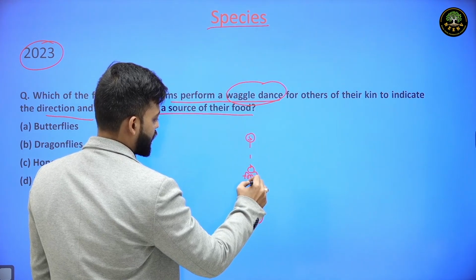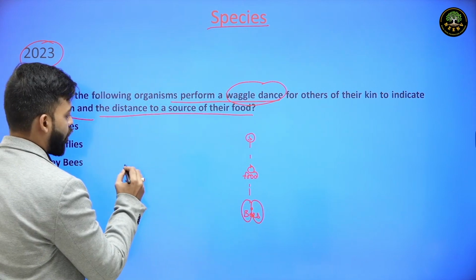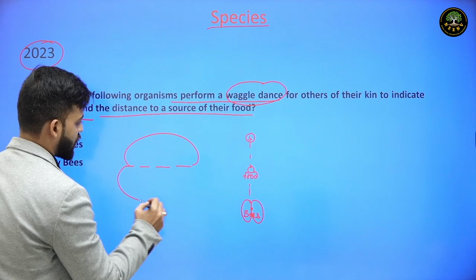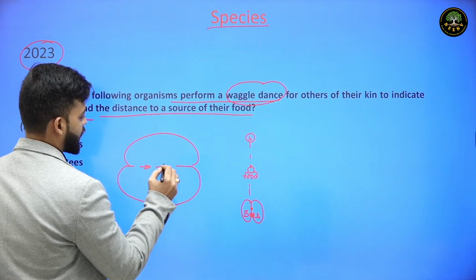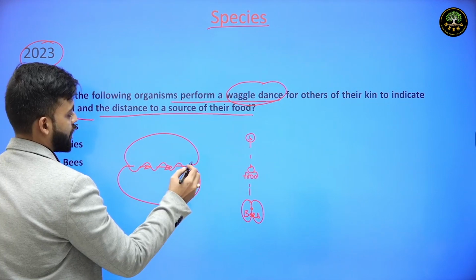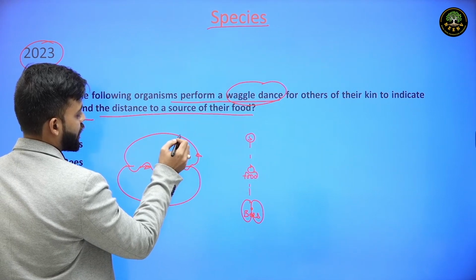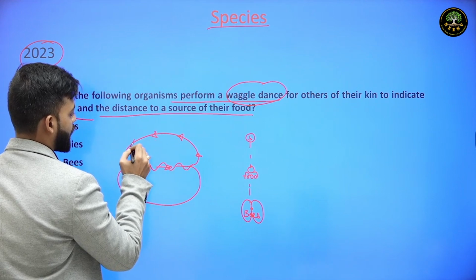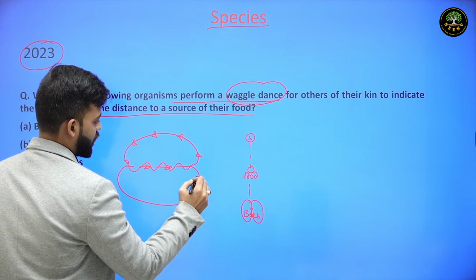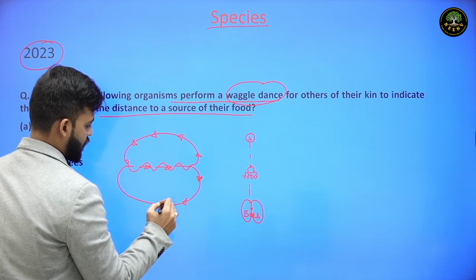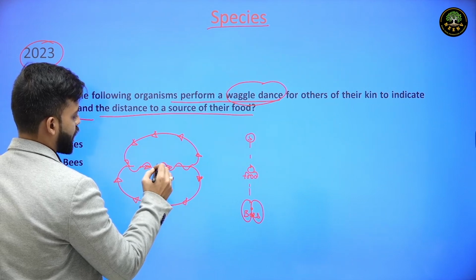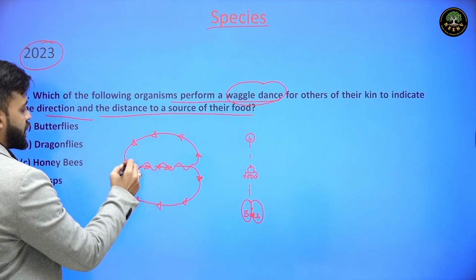So in waggle dance, what honeybees do is they move in this direction by waggling, rapid and sudden movement, and then come back to their position, and then again they move in this direction and then come back to their starting place.